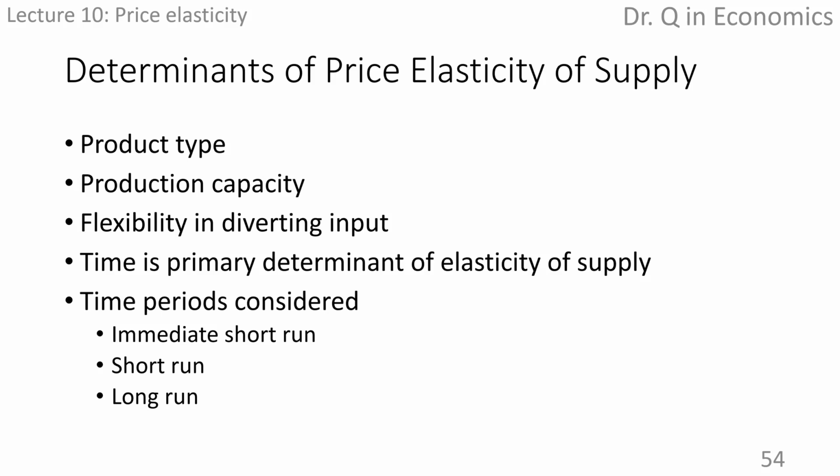But most of those constraints can be eased by allowing the businesses or firms to adjust the production with longer time. In firm theory, there are 3 categories of time periods. The first is the immediate short run. It means that there is no time for firms or producers to adjust output in response to a price change.